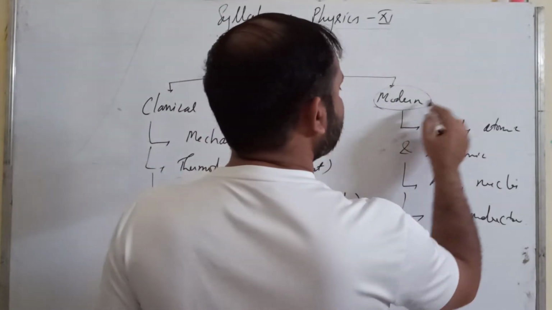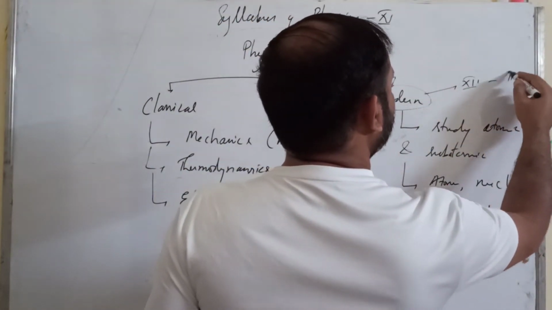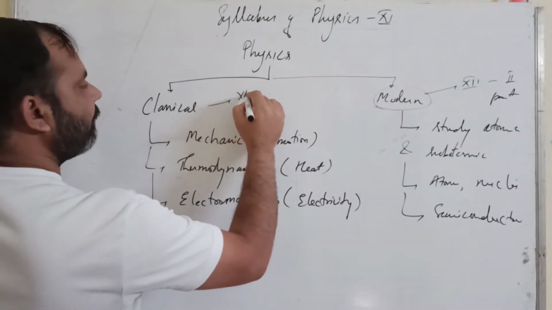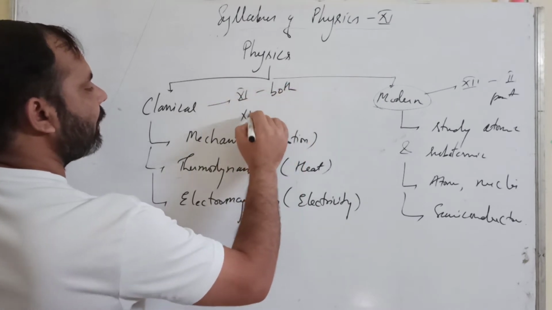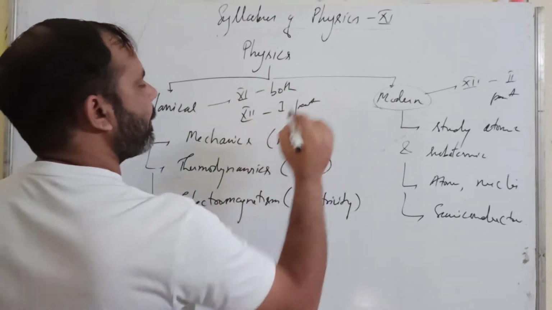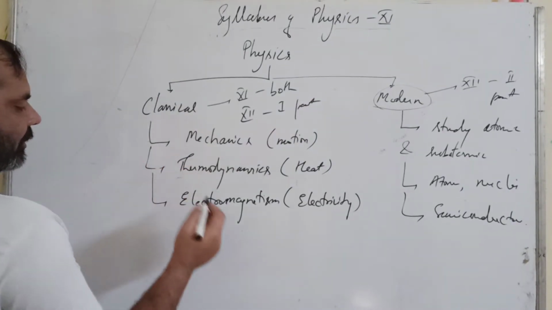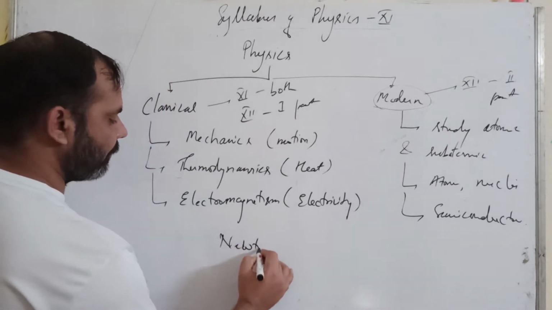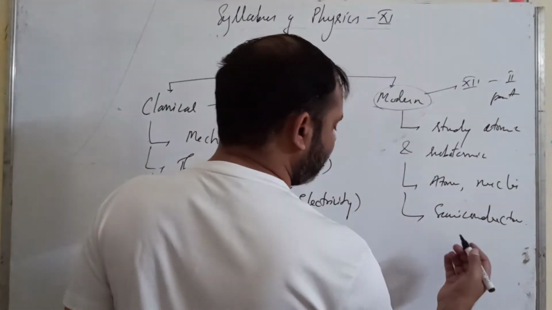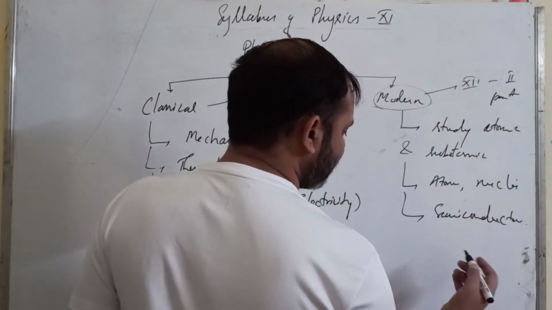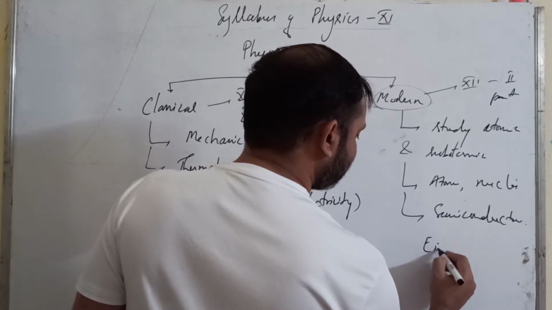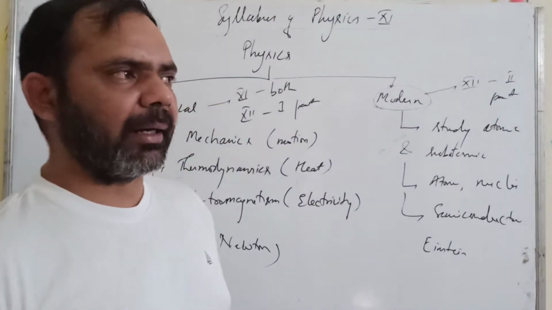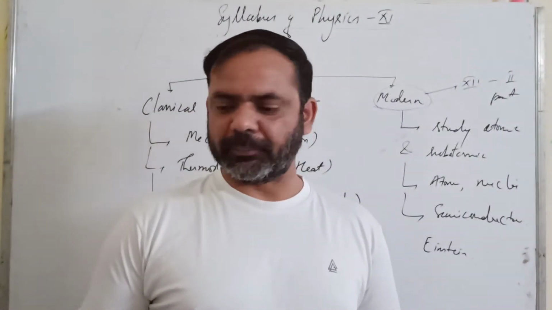Now this modern physics is your class 12 second part in your syllabus, and this classical physics is your class 11 both parts and class 12 first part. One of the renowned names associated with classical physics is Newton, and the renowned name associated with the study of modern physics is Einstein. So classical physics is also called the physics of Newton and modern physics the physics of Einstein.